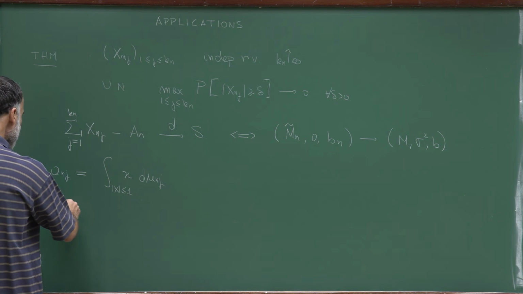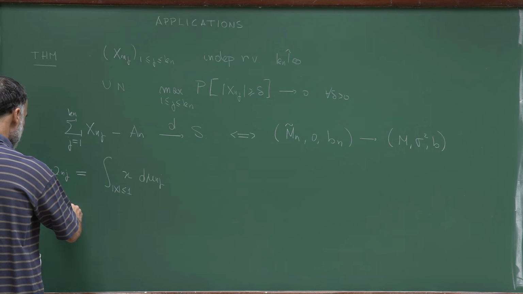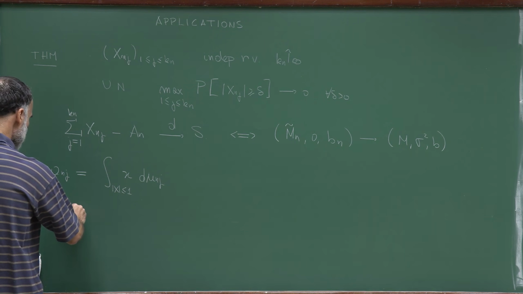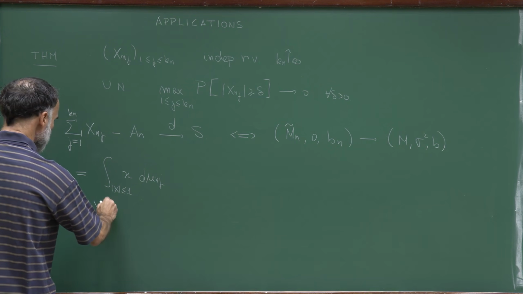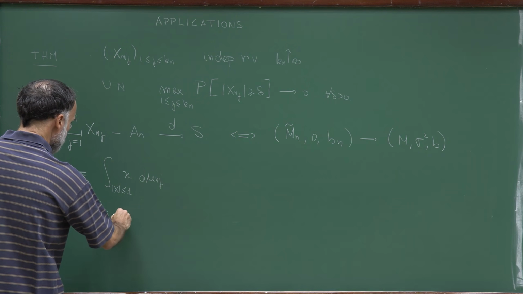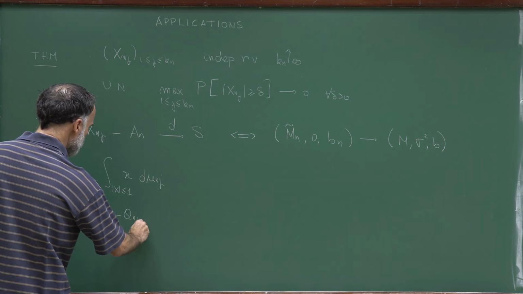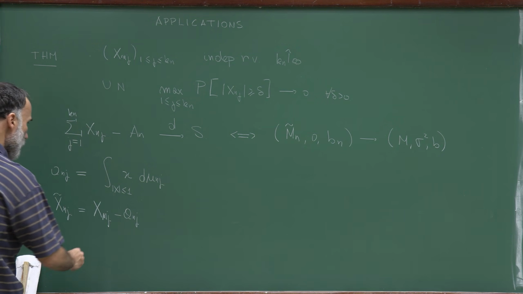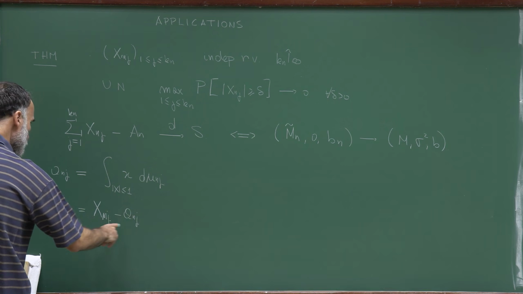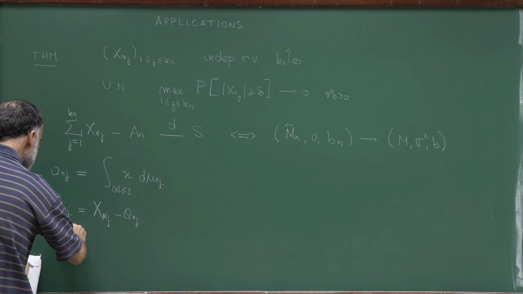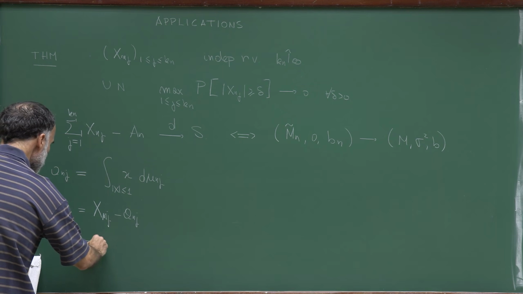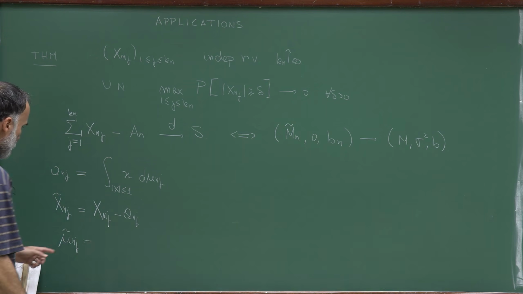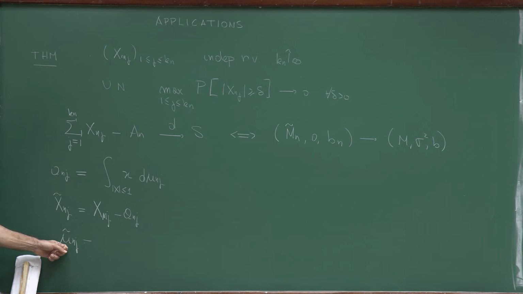Now we define the random variable X tilde_nj, which is X_nj minus a_nj, and we define mu tilde_nj to be the probability distribution associated to the random variable X tilde_nj.